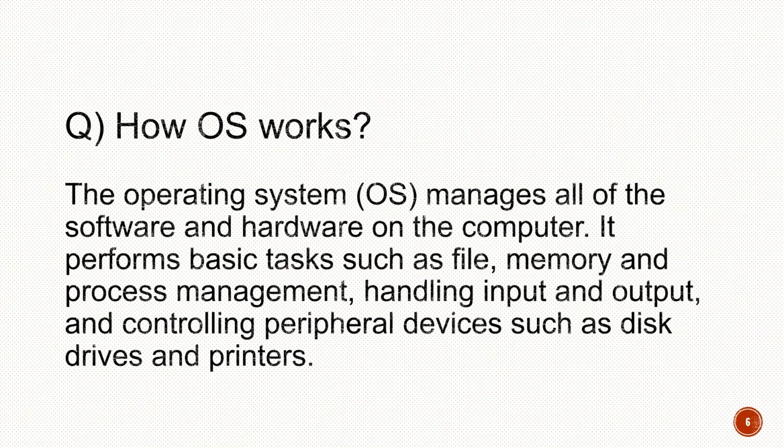So next question is how the operating system works. The operating system manages all of the software and hardware on the computer. It performs basic tasks such as file, memory, and process management, handling input and output operations, and controlling peripheral devices such as disk drives and printers.